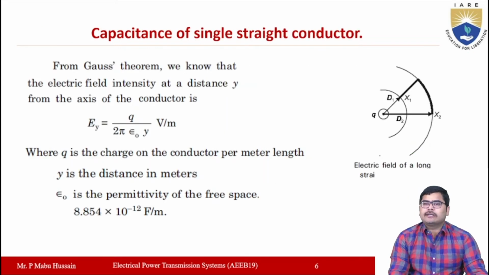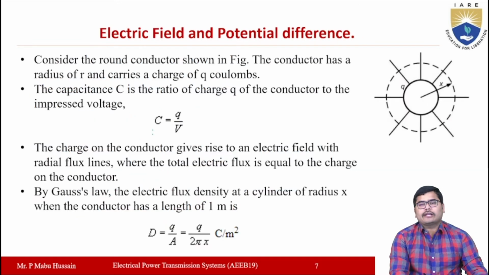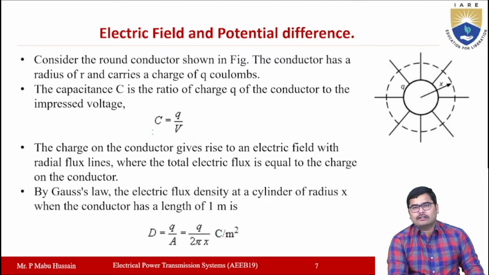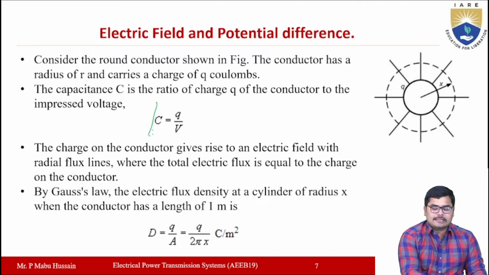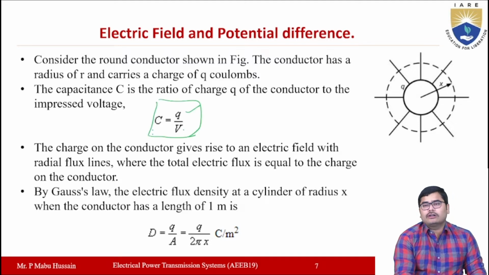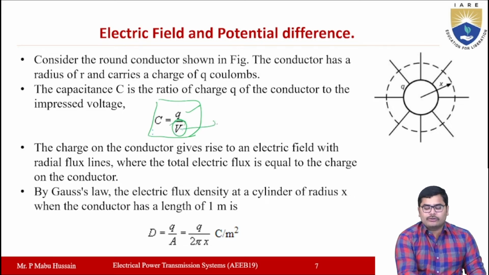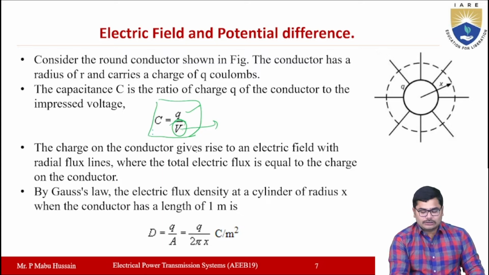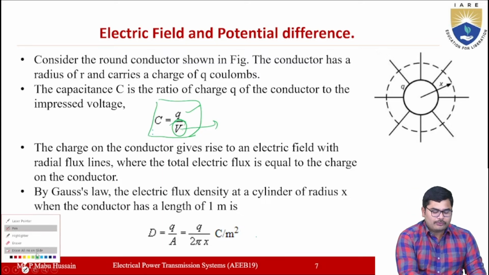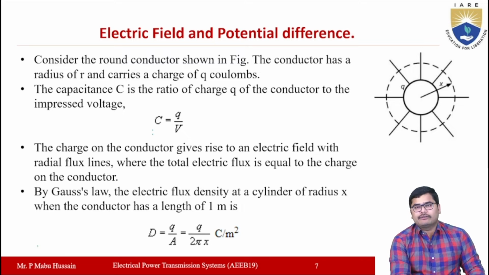So now let us determine the capacitance of a single straight conductor, right? For calculating the capacitance of a single straight conductor, first we need to determine the electric field and potential difference. Why? Because the capacitance C depends upon the charge Q and the voltage or potential difference. For getting the voltage, you must know the electric field. So for getting voltage and potential difference, first you need to develop the electric field expressions, right?